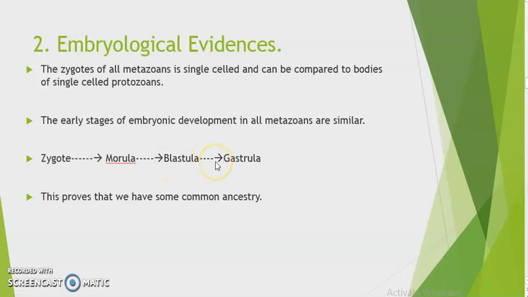So these are the sequences which are shown by most of the animals. So what does this suggest? This suggests that early stages of embryonic development. What are those early stages? Zygote, morula, blastula, gastrula, which are basically similar in all metazoans. They are similar in all metazoans. So we can say that we have some common ancestry. This proves that we have some common ancestry. Moving ahead.